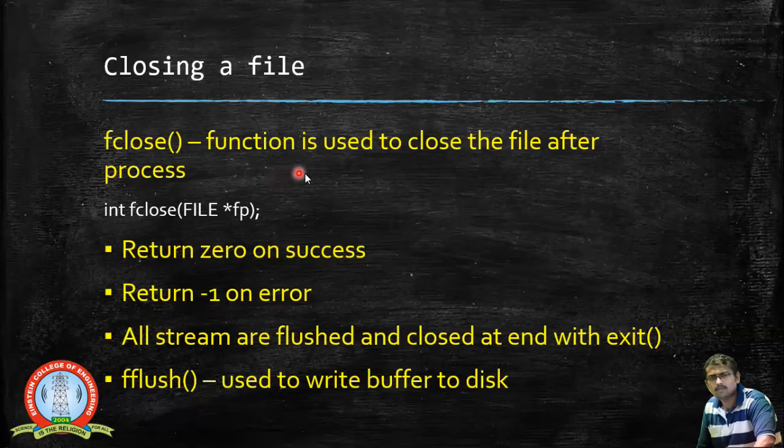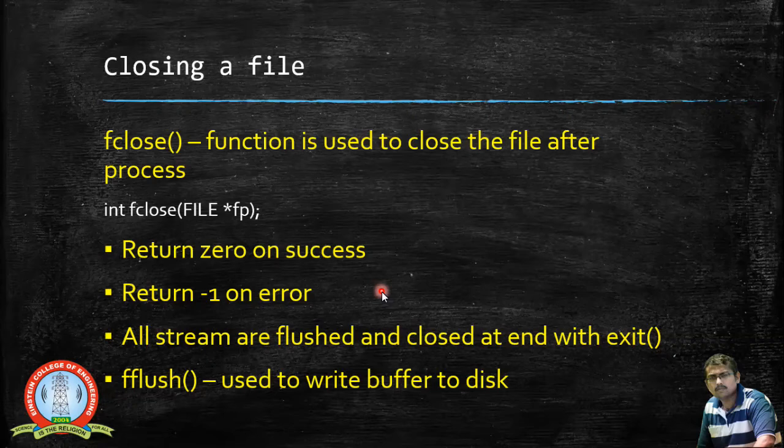So once your process is over, it automatically closes this. The syntax is given here: int fclose, and we pass the variable, that is the file pointer, FILE *fp. This returns 0 on success, and it returns -1 on an error.